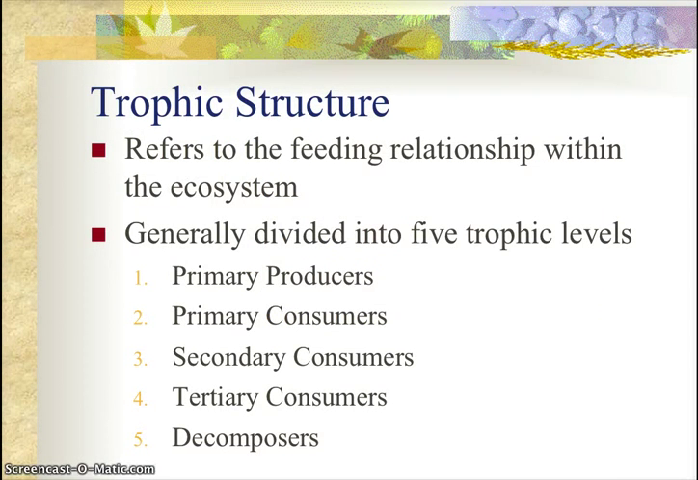A trophic structure refers to the feeding relationships within the ecosystem. Within an ecosystem, there are 5 different trophic levels. They are the primary producer, primary consumers, secondary consumers, tertiary consumers, and finally, decomposers.